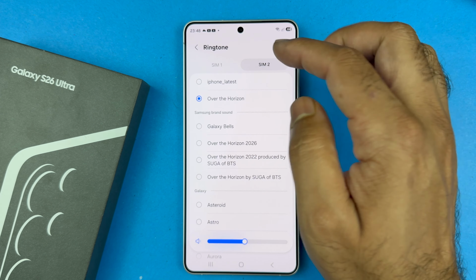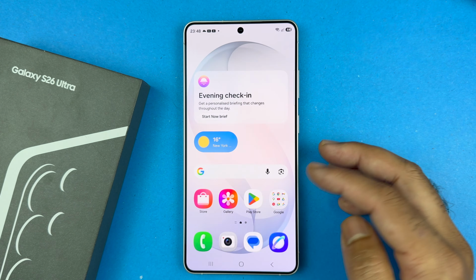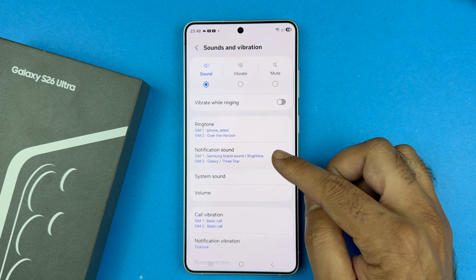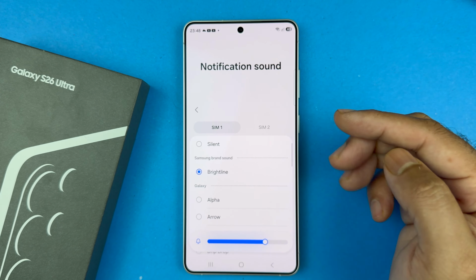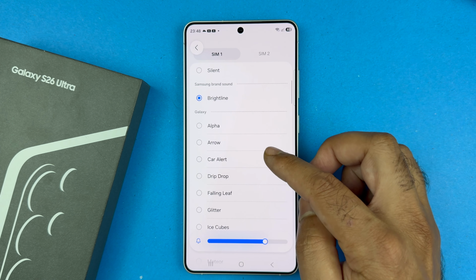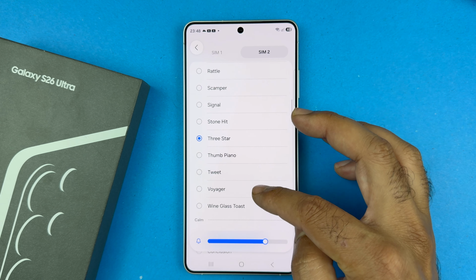Finally, to change the notification sound on the Galaxy S26 Ultra, you need to open up your settings, sound and vibration, and tap on notification sound. Now choose the SIM you wish to assign the notification sound. From these preloaded tones, select the sound you like. Similarly, you can set the notification sound for the other SIM card by selecting here.